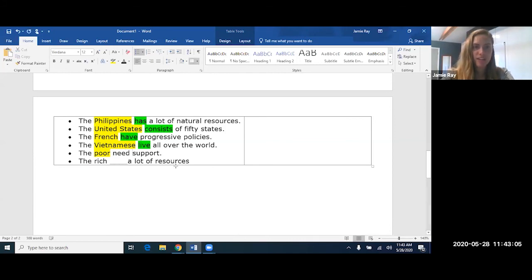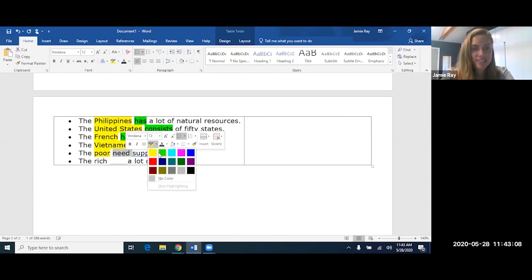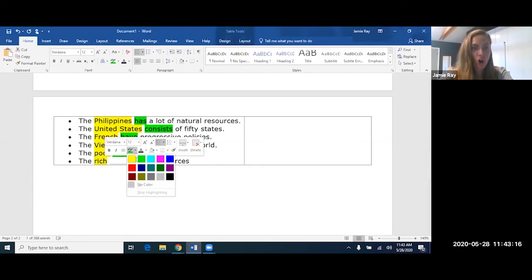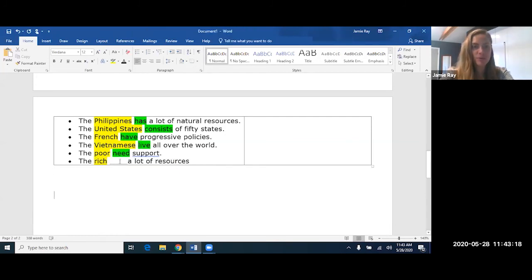Need support. It's a plural verb because the subject is plural, many people, all the poor. The rich, same thing, all the rich, all of those people. The rich have a lot of resources. We need a plural verb because the subject is plural.